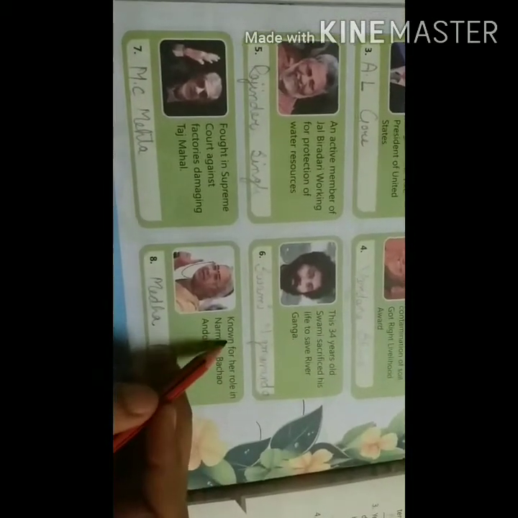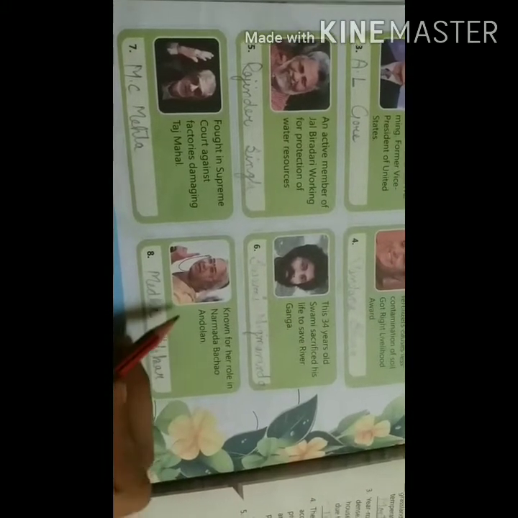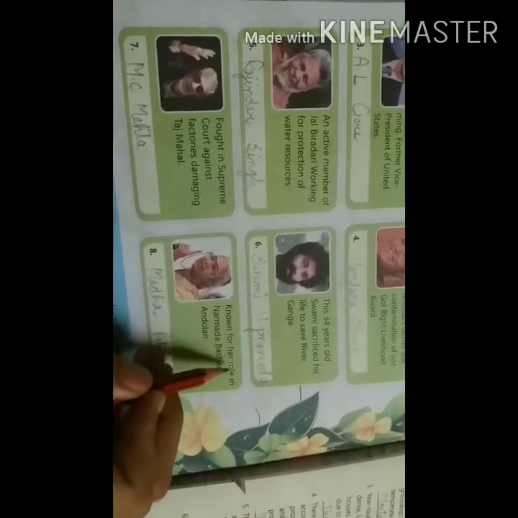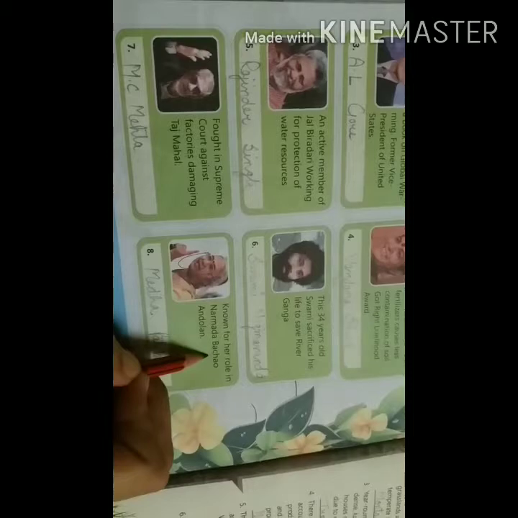The next one is known for her role in Narmada Bachao Andolan. She is also a well-known personality and she is known for the Narmada Bachao Andolan. The name of this personality is Medha Patkar.